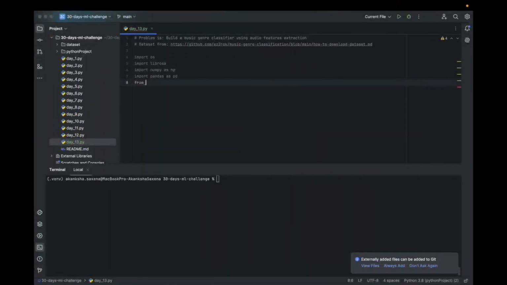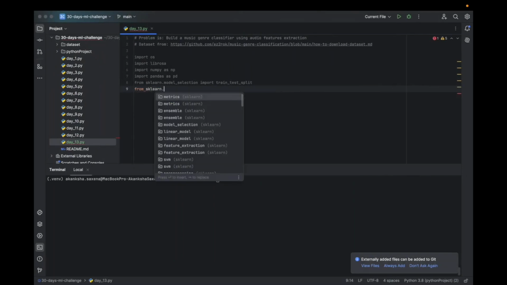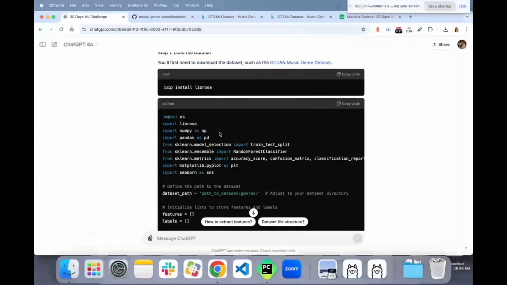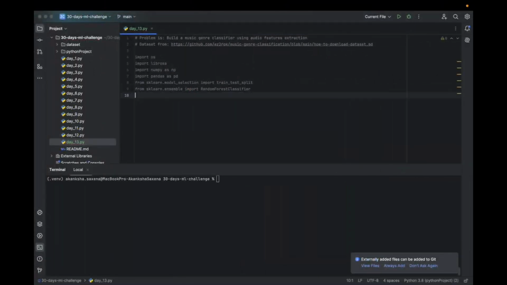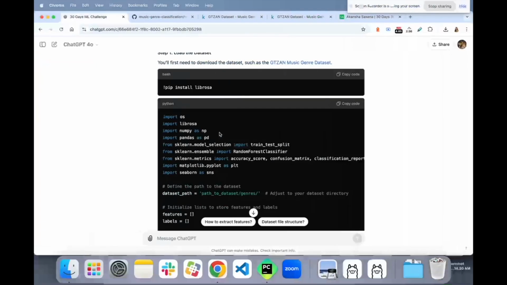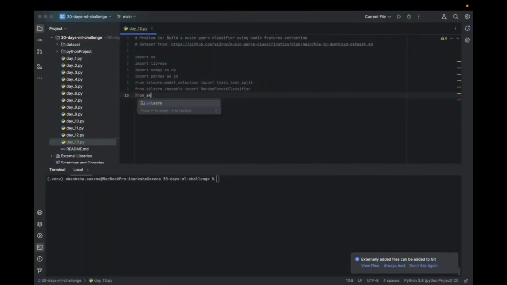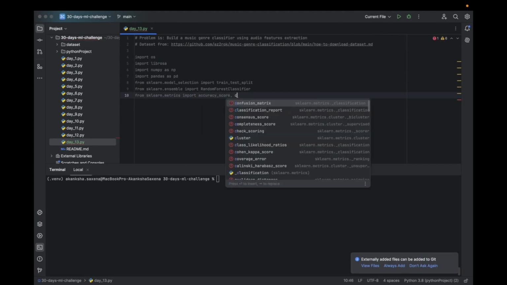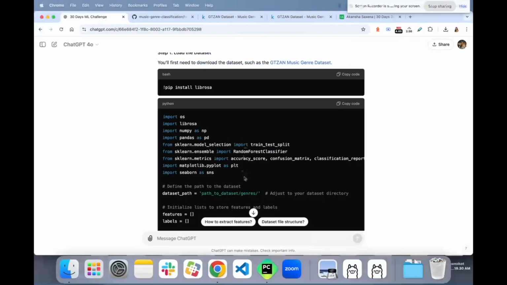From sklearn.model_selection we import train_test_split. From sklearn.ensemble we import RandomForestClassifier. We did learn how this random forest works; we will look at it again to refresh our memory. And then from sklearn.metrics import accuracy_score, confusion_matrix, and classification_report.